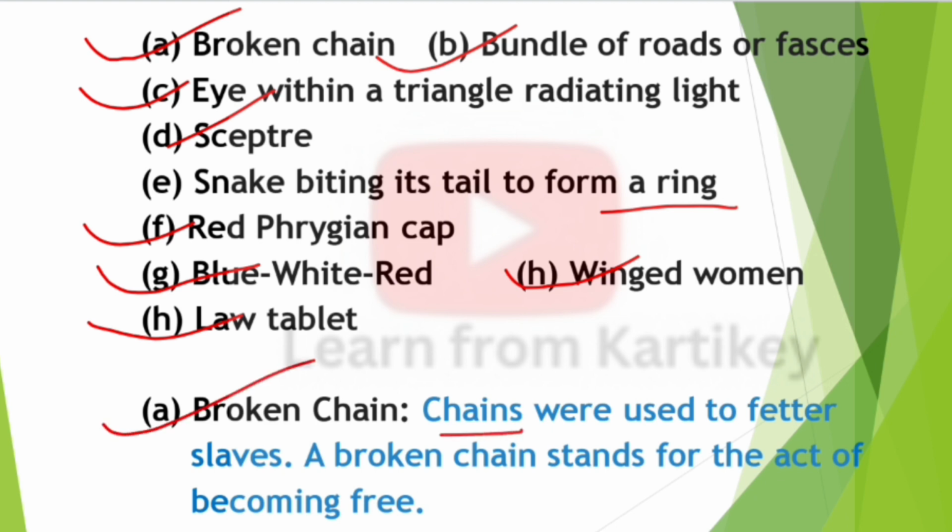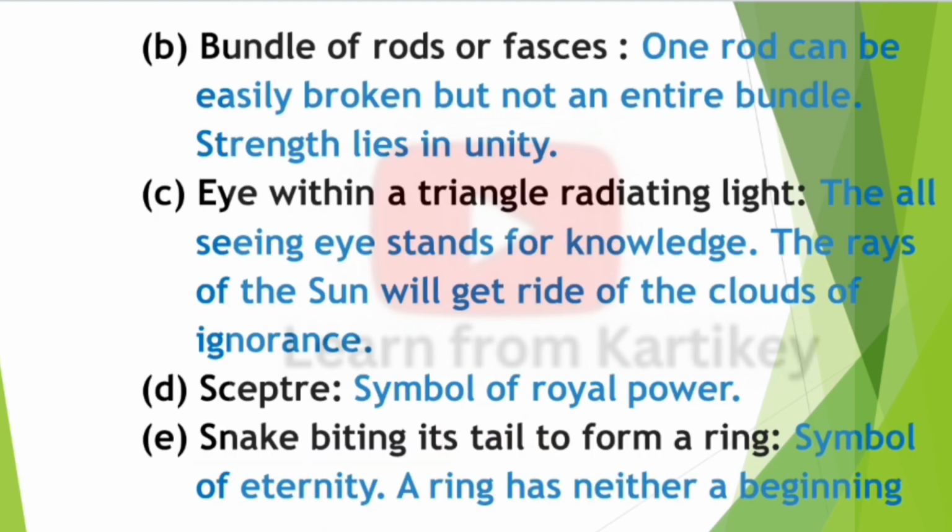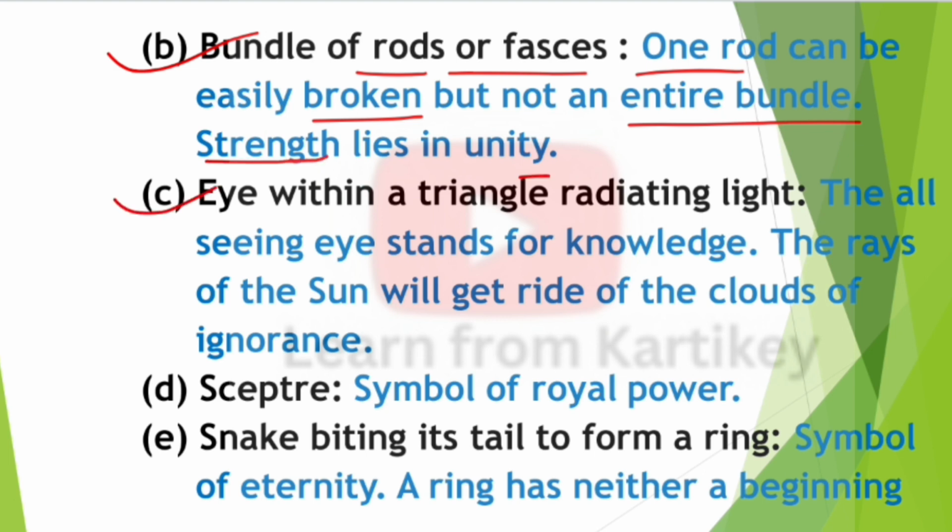Chains were used to fetter slaves. A broken chain stands for the act of becoming free. Second, bundle of rods or fasces. One rod can be easily broken, but not an entire bundle. Strength lies in unity. Third, eye within a triangle radiating light. The all-seeing eye stands for knowledge. The rays of the sun will get rid of the clouds of ignorance.